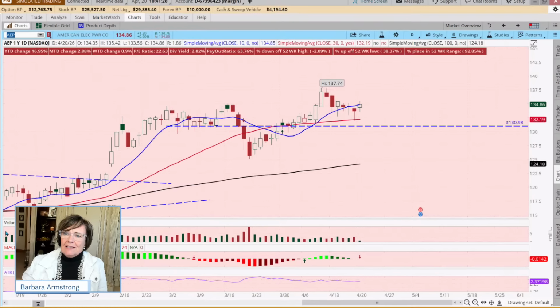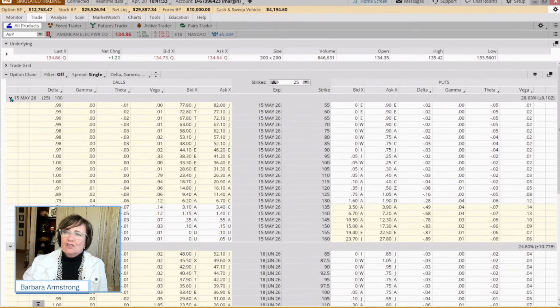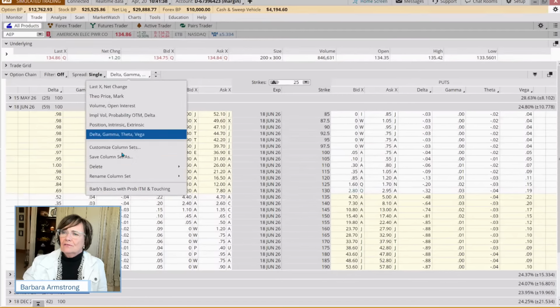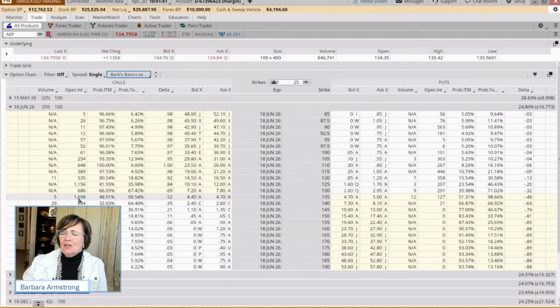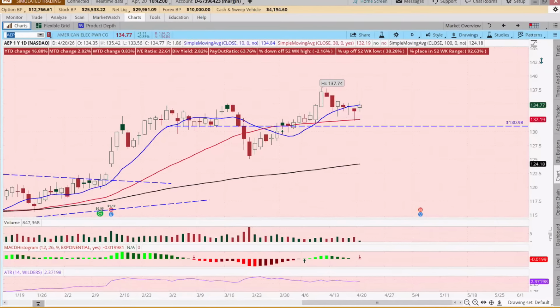Yeah, wipe the slate clean. Or let's see if that's a choice for us. So if we came out to June and we come back to Barb's Basics, we've got almost 1,700 contracts, a 20-cent bid-ask spread, so it's meeting our criteria with our at the money strike. It's under $500. So we are looking to buy, and what is our target? Our target is going to be 137.